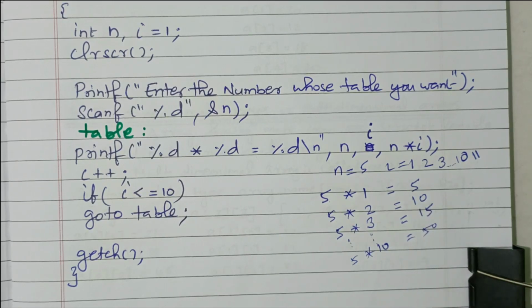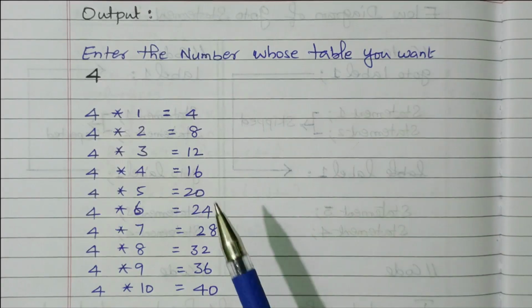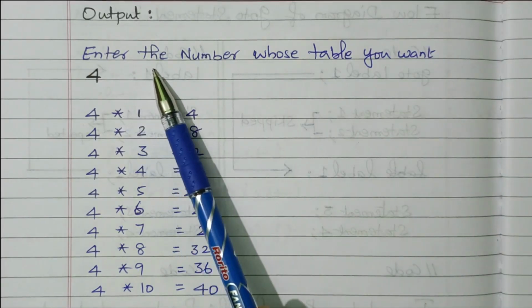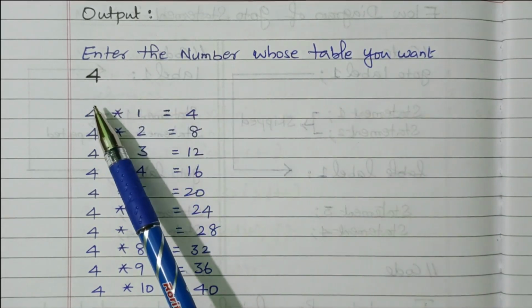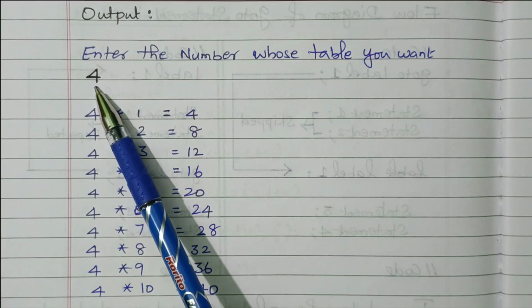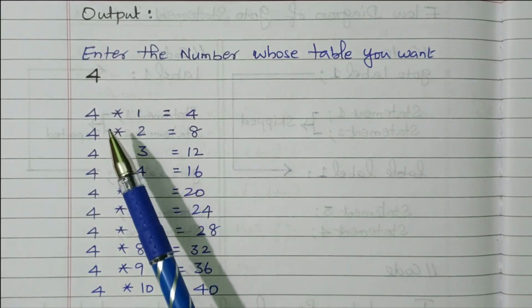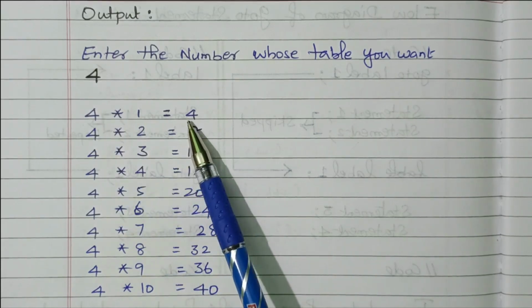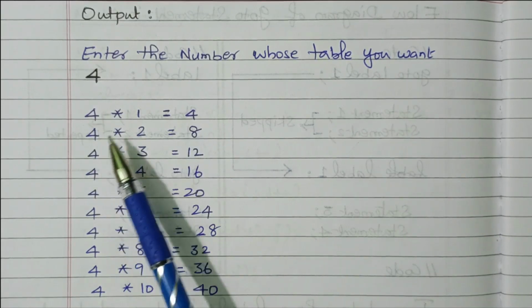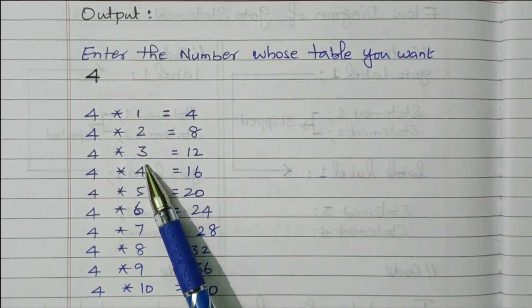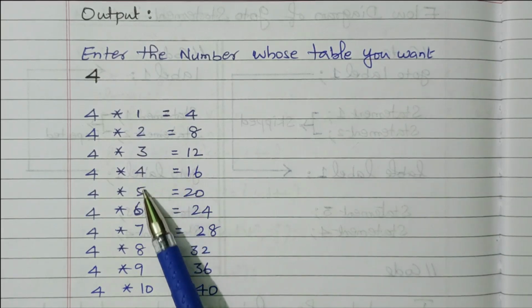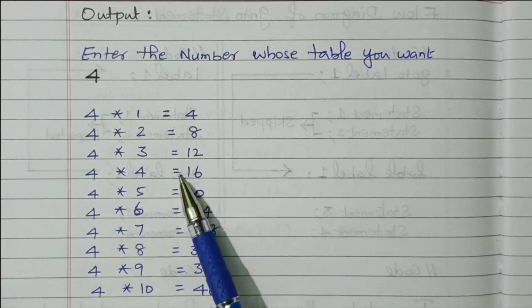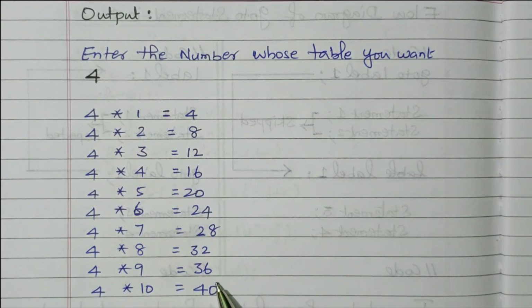Now we'll see the output. So here the output is available. We ask the user to enter the number whose table you want to print. It is entered as 4. What we discussed in the program was 5, 5 into 1, 5 into 2. Now it is 4. So 4 into 1, 4. This is the n value. This is the I value. I values keep on increasing: 1, 2, 3. I is initially 1. Then I plus plus means 2, 3, 4. So both are multiplied, up to 4 into 10, 40, we got.